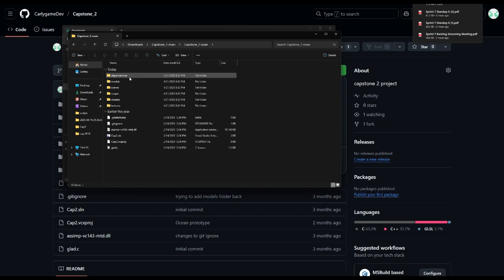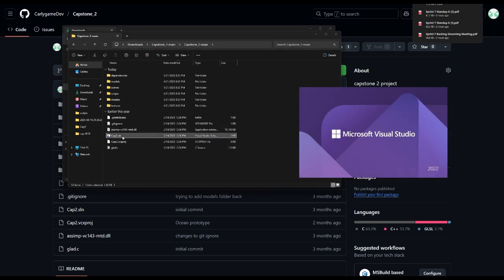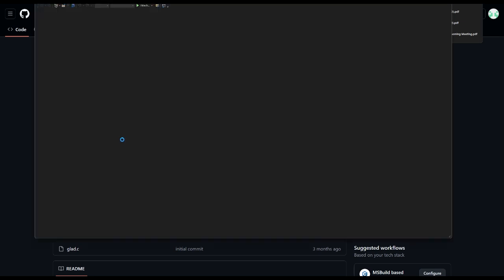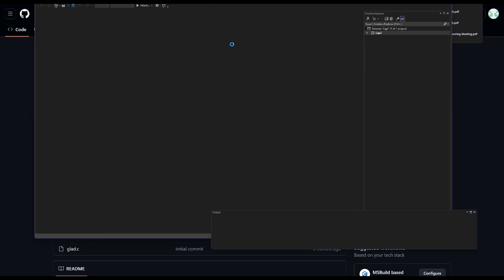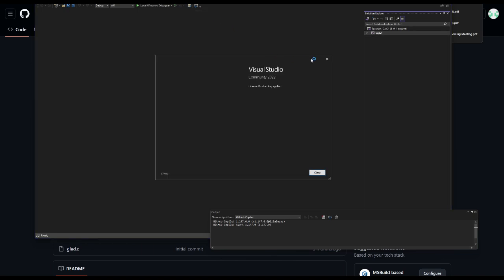Then we will open the folder and click on solution. And after it opens, we will click on the green arrow that starts the program when it loads.